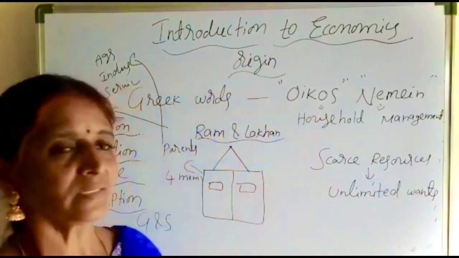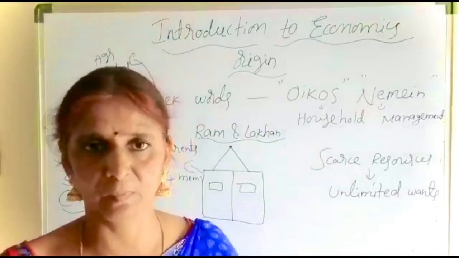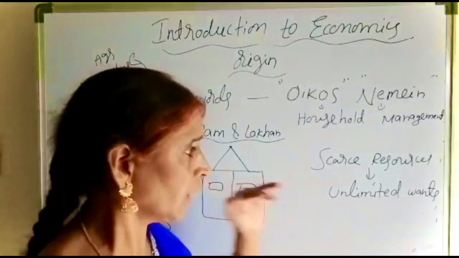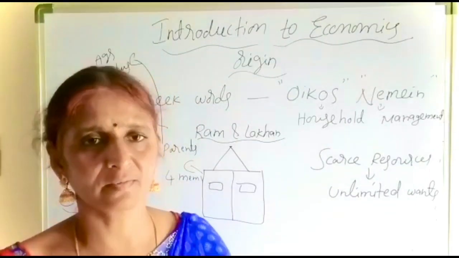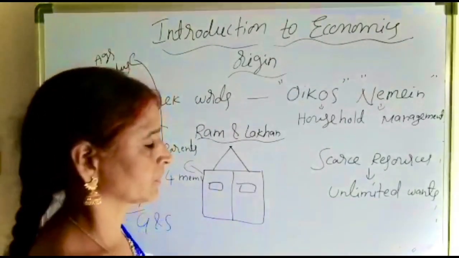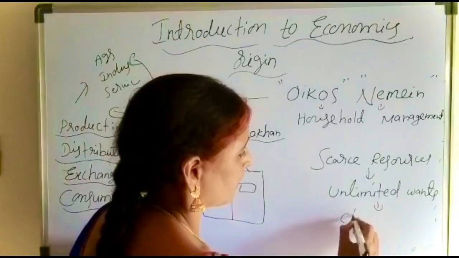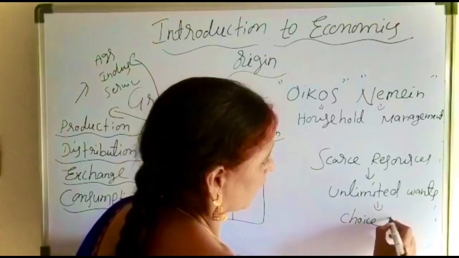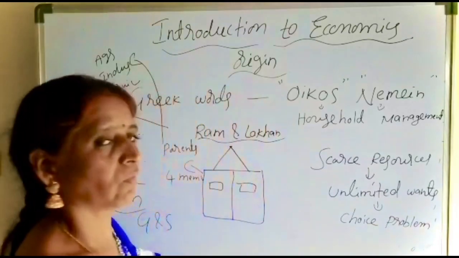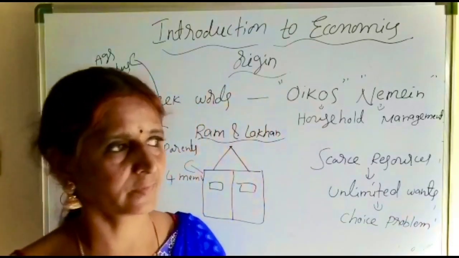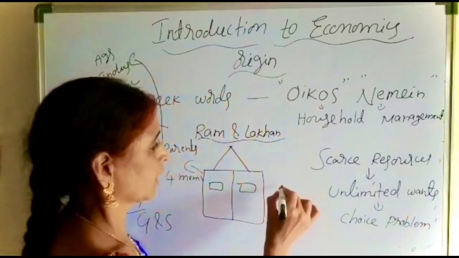But by using limited resources, it is not possible to satisfy all of our wants. That is the reason we give priority to our wants. That is called the choice problem. Among all of our wants, we satisfy the most important want immediately, and the remaining wants are sacrificed by us.